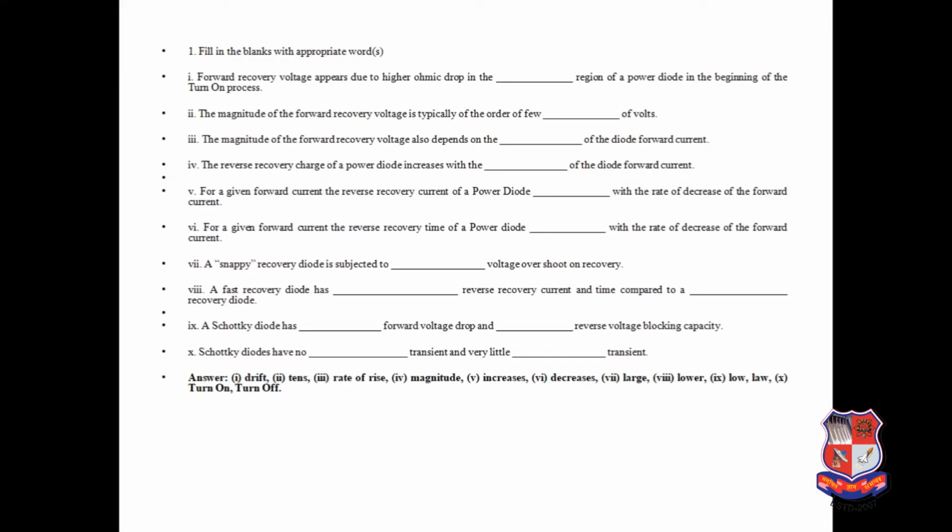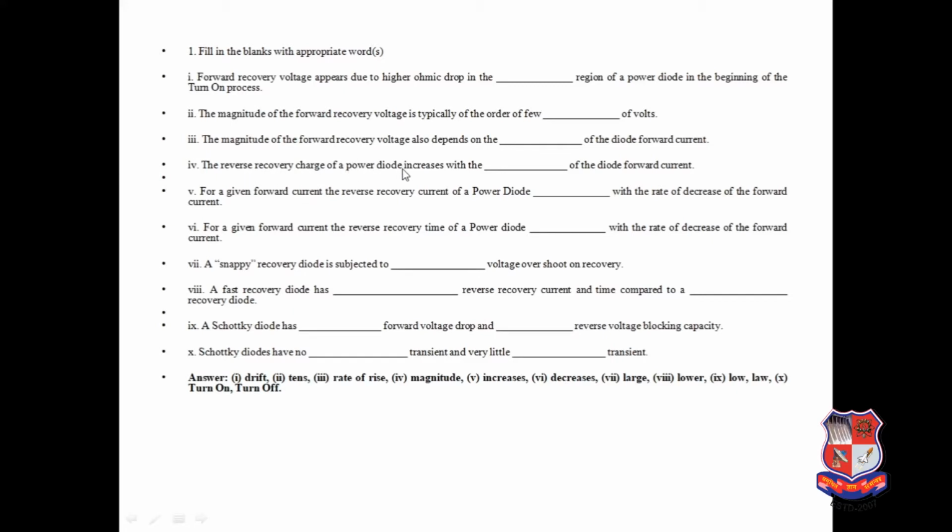So here the answer is drift region. Now the magnitude of the forward recovery voltage is typically of the order of a few tens of volts. Correct. The magnitude of the forward recovery voltage also depends on the rate of rise of the diode forward current, so it is a function of di/dt, as we studied in the previous topic.